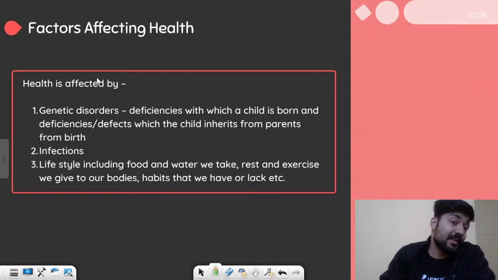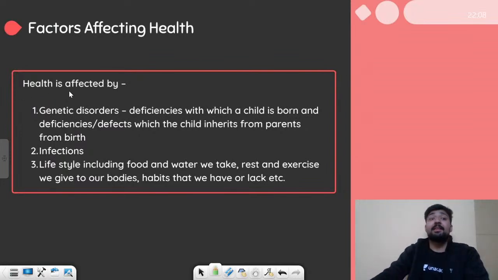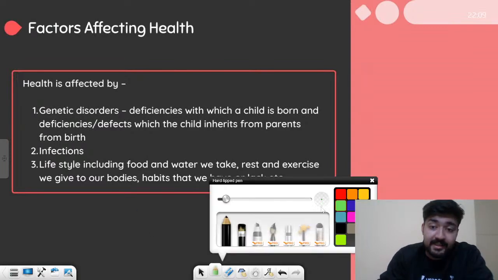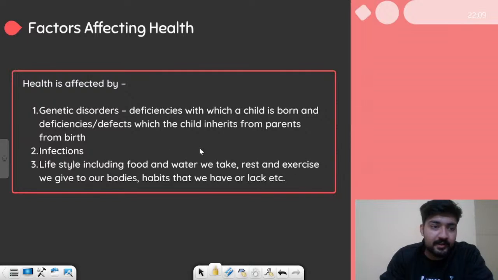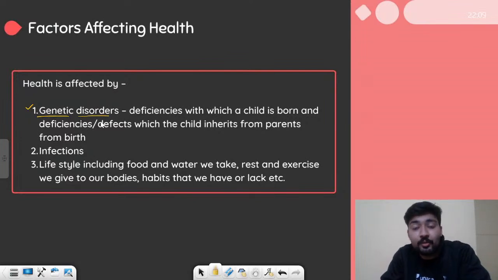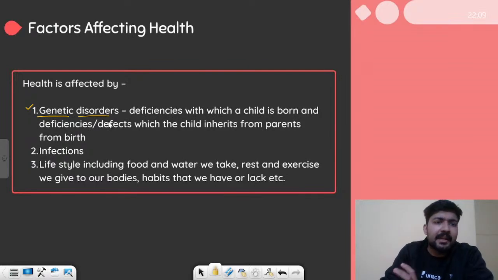Now let's discuss about the major factors that affect the health. So let us talk about the factors affecting health. So it says that health is affected by three major factors. What are these? So the first factor is the genetic disorders. So see, some of the diseases or disorders, they are in our genes. For example, color blindness. Color blindness is something related to our genes, right? And we have other disorders like phenylketonuria, sickle cell anemia, hemophilia.